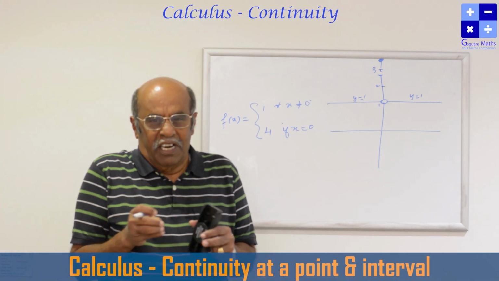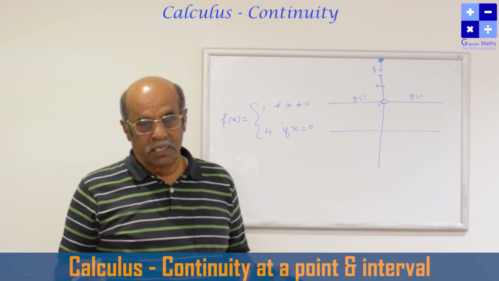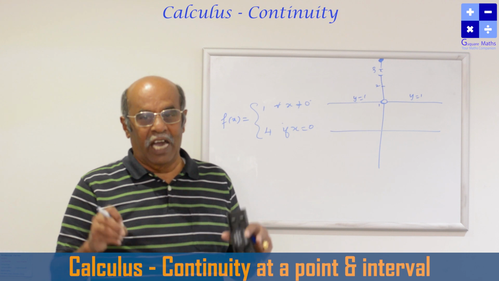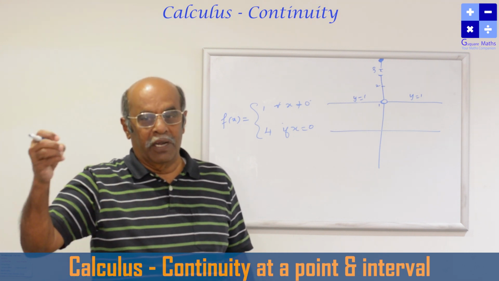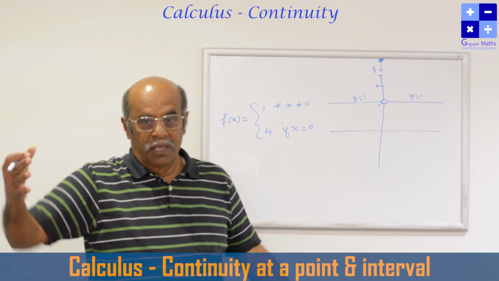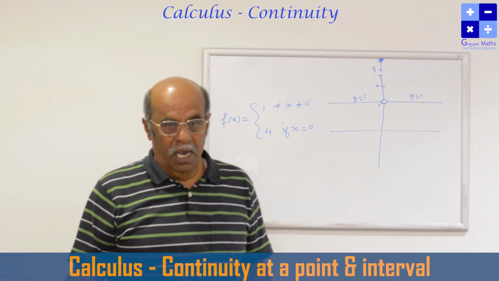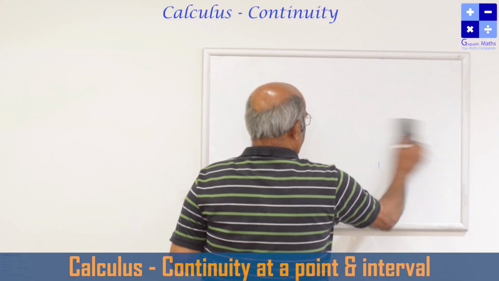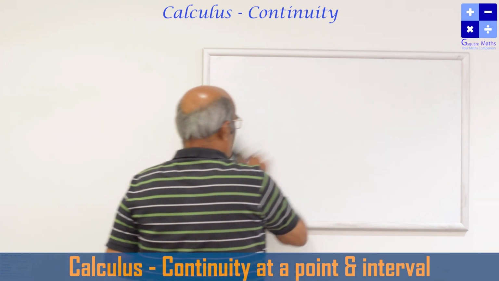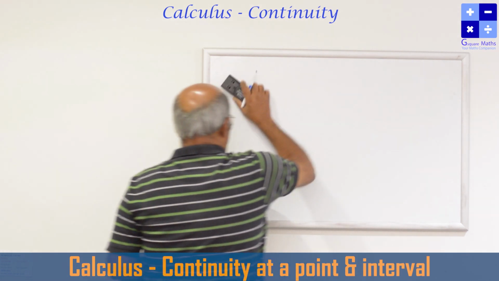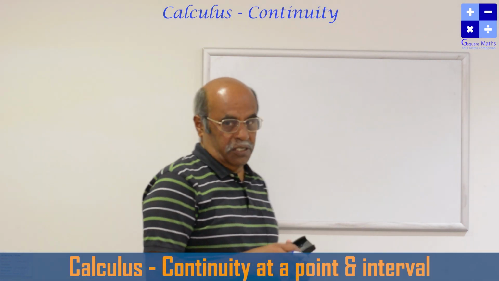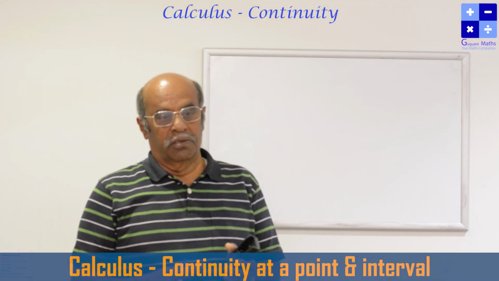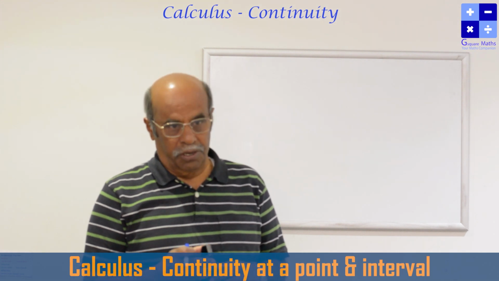So continuous, very roughly speaking, I can define like this: if the graph of the given function can be drawn without lifting the pen on a plain paper, then I can say it is a continuous function. Otherwise it is discontinuous. But for scientists and mathematicians, it is not always possible to draw the graph of the respective functions. So they need a mathematical way to find out whether the function is continuous at a given point or not.